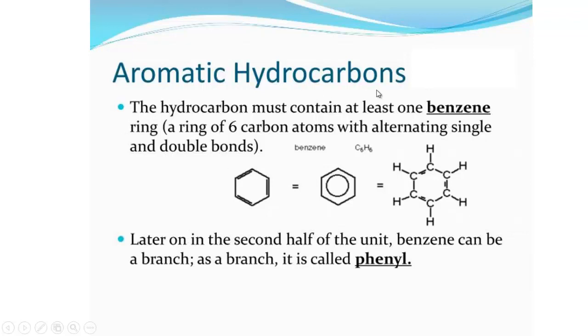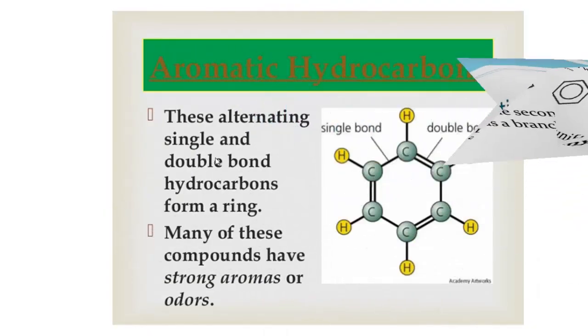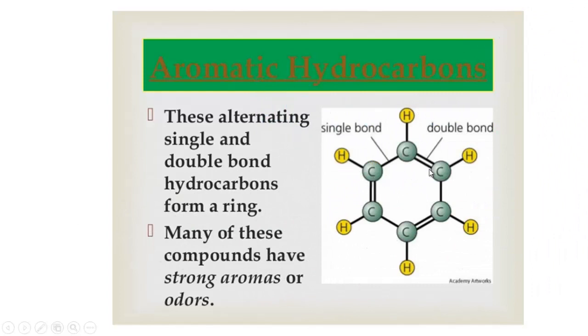So aromatic hydrocarbons are those hydrocarbons which contain at least one benzene ring. When other derivatives are formed from benzene, that means any branch of the benzene ring is formed in a compound, in that time the mother compound is known as phenyl. You will see the example. So aromatic hydrocarbons, follow here in this picture, this alternating single bond, double bond is very clear, single bond, double bond, and many of these compounds have strong aromas or odors.